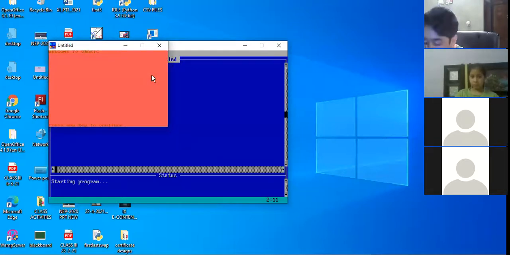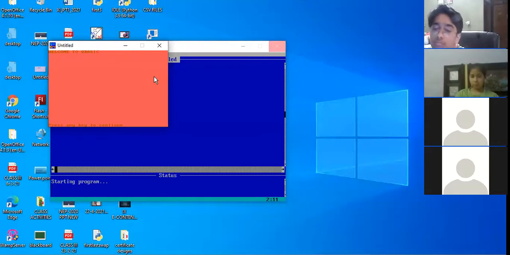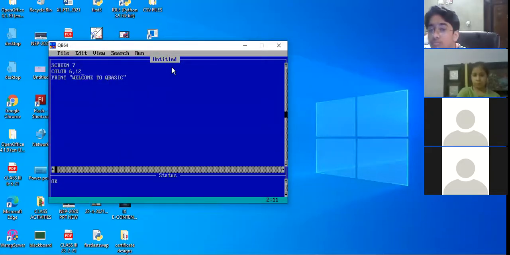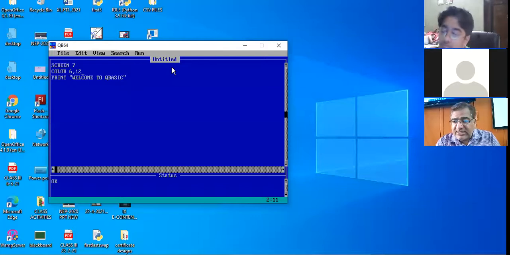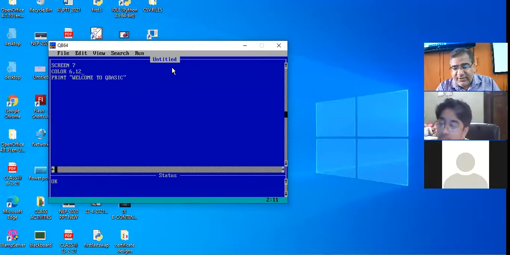See, welcome to QBasic is coming in brown color and the background color is light red. Have you noticed? I hope the color command is clear to everyone. Any doubt in the color command? Any doubt in the screen resolution, constant variables?